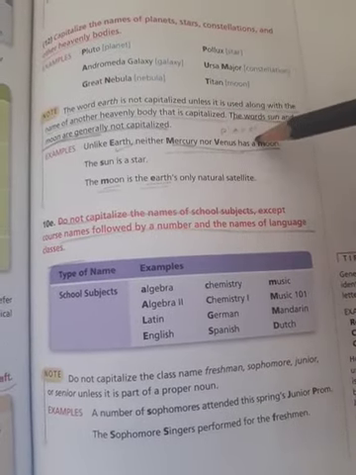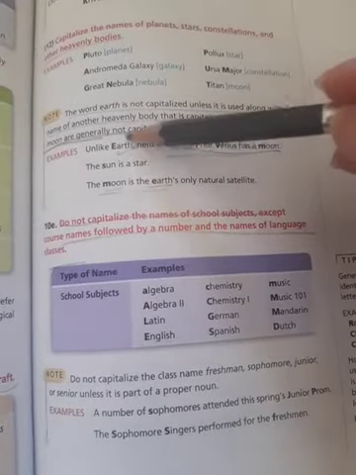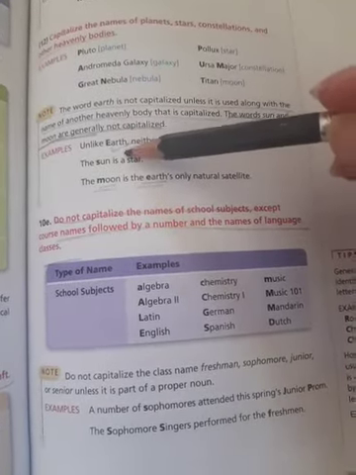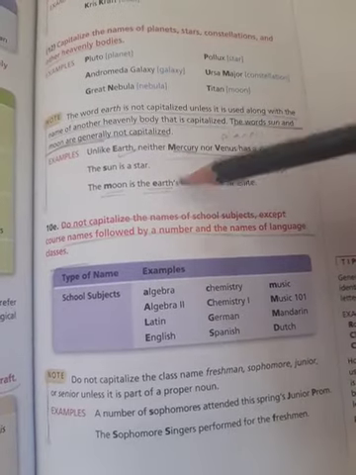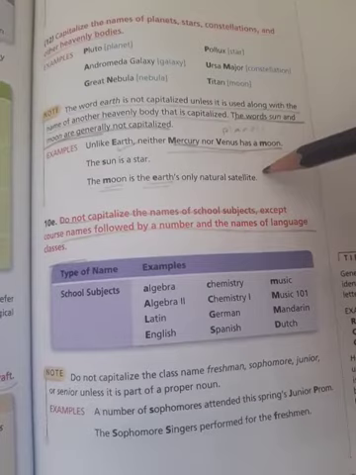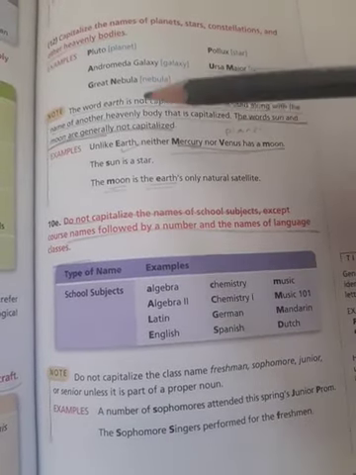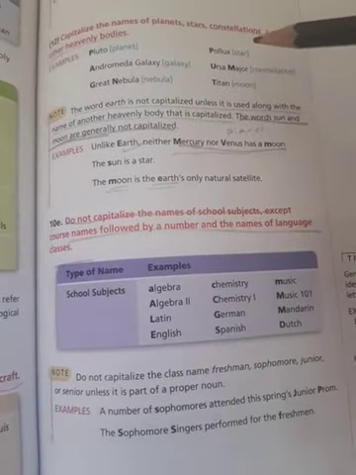We have here other bodies in space. So in this case, you use Earth, okay, with a capital. But look at this case. There's no need because you don't mention other planets. And you have to know that the words sun and moon are not capitalized at all.